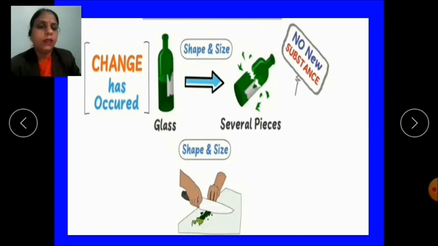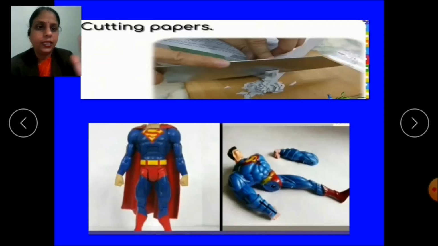As you can see, glass is broken into several pieces. Here, each piece of glass is still glass even though the pieces are of different shapes and sizes. Similarly, let's take one more example, like cutting paper.